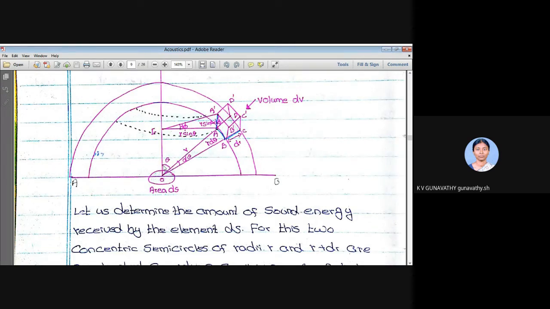And what is the value of this theta? Theta can be varied from, I can take this line to be here along with the normal, so theta will be equal to 0. If I change the position of this r, the maximum thing I can do is make the line go up to this plane wall, right? So what is the angle? It will be equal to 90 degrees. So theta can be varied from 0 to 90 degrees.